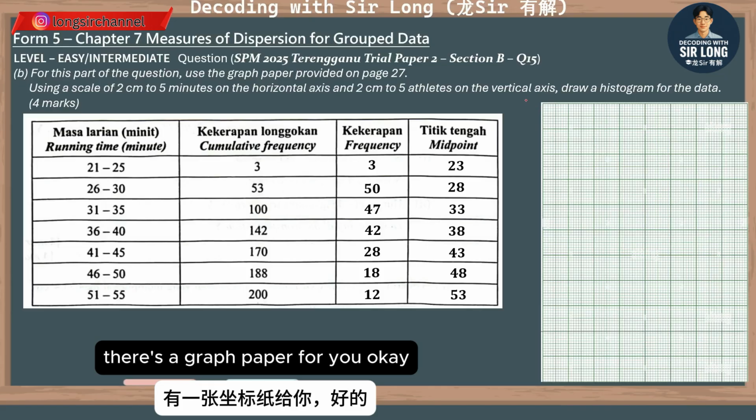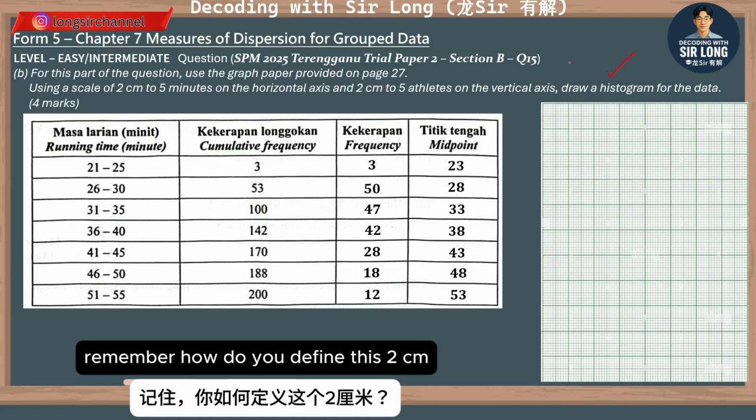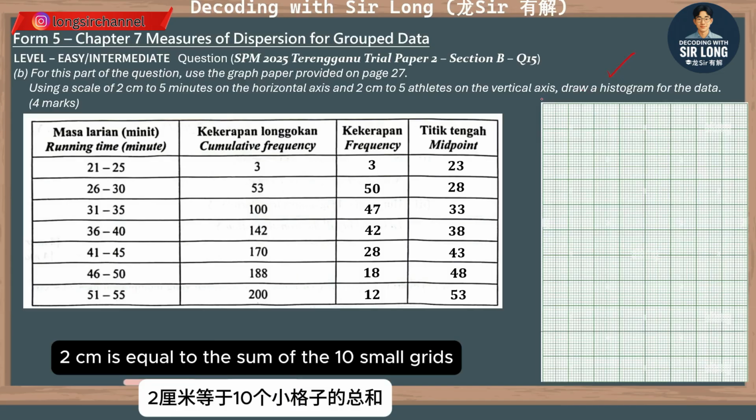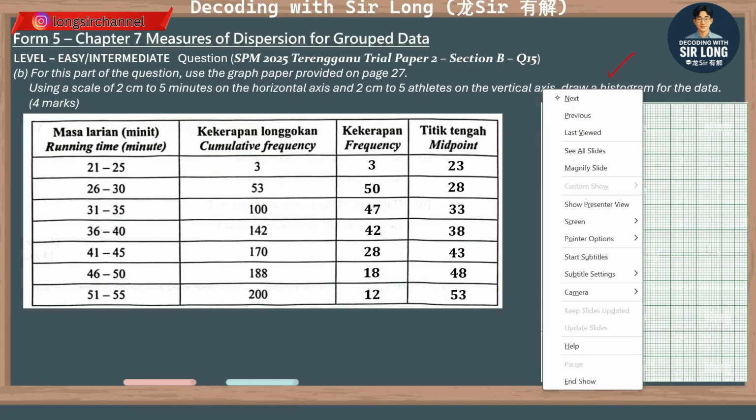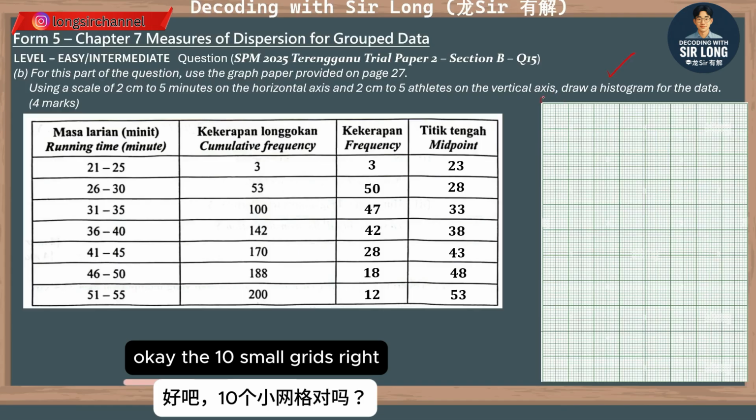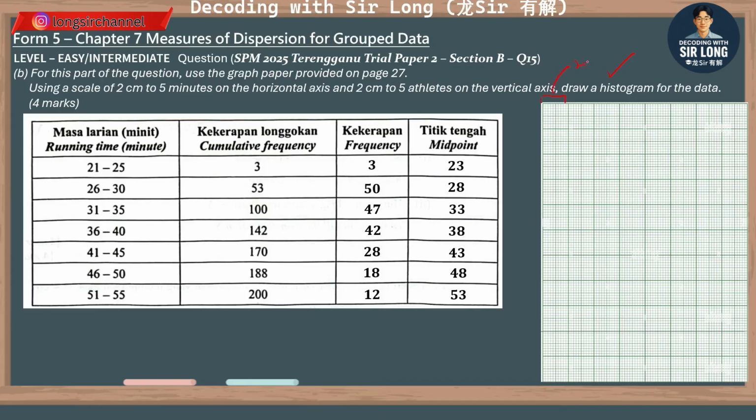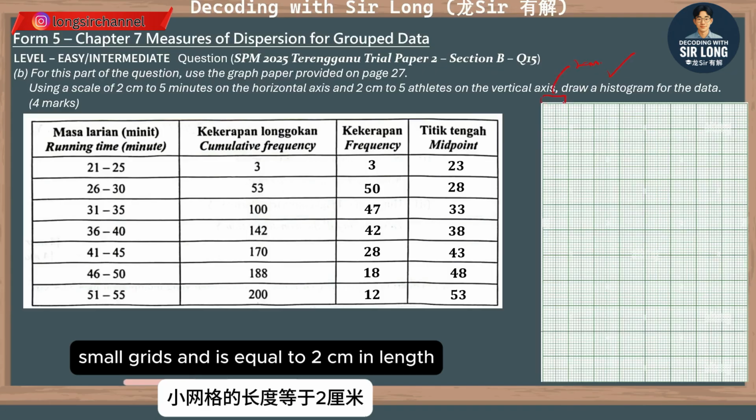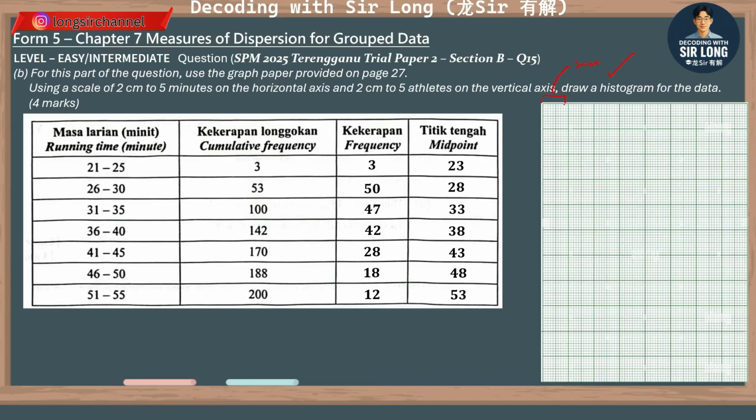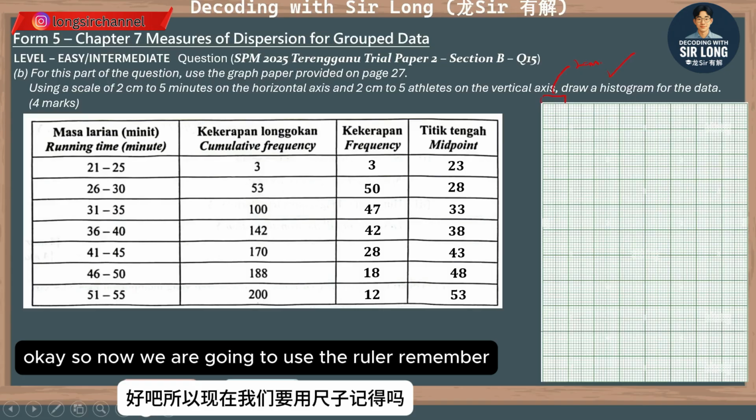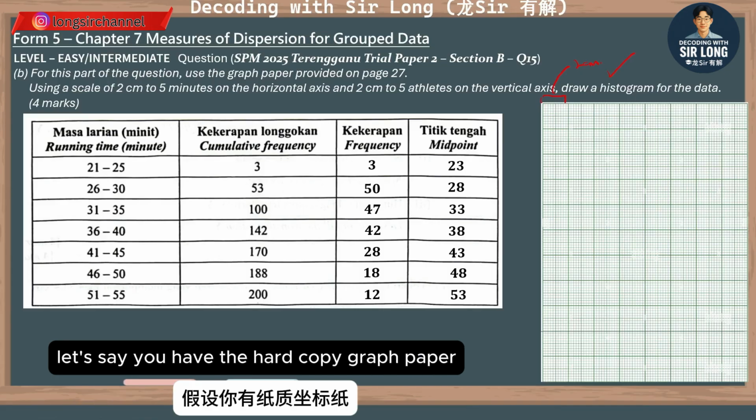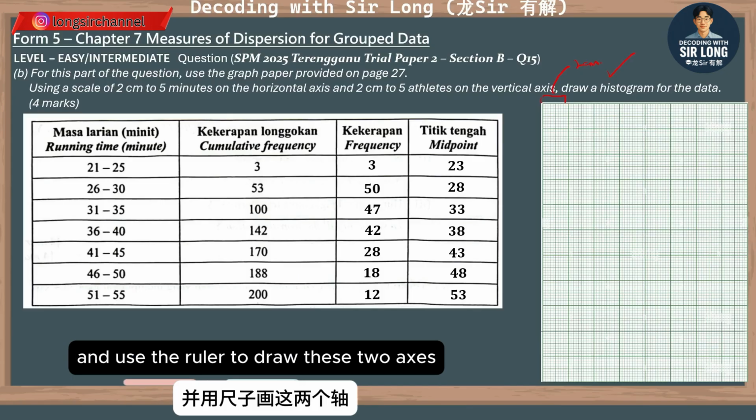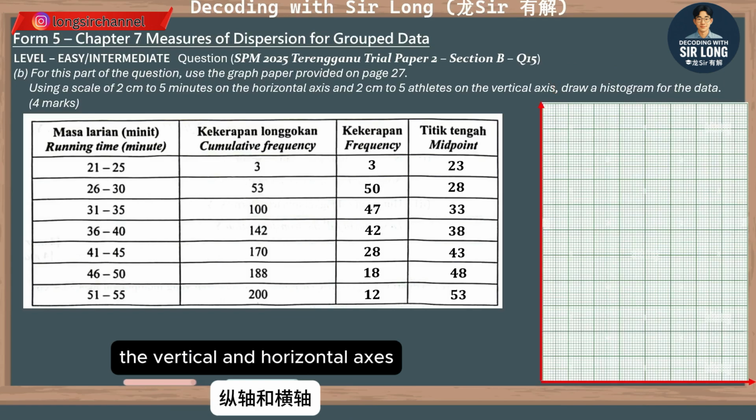Okay, alright, look at the right hand side. There's a graph paper for you. Okay, remember, how do you define this 2 cm? Remember, 2 cm is equal to the sum of the 10 small grids. Okay, the 10 small grids, right? So as long as you are able to see these 10 small grids, it's equal to 2 cm in length. Okay, so now we are going to use the ruler. Remember, let's say you have the hard copy graph paper. Please get ready and try on the spot right now and use the ruler to draw these 2 axes, the vertical and horizontal axes.